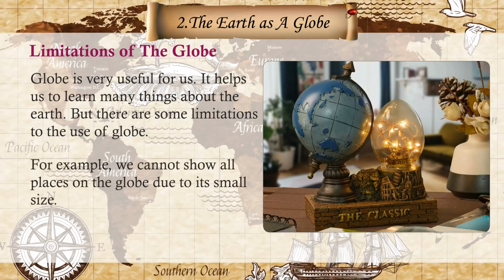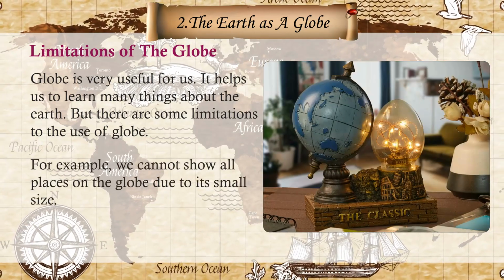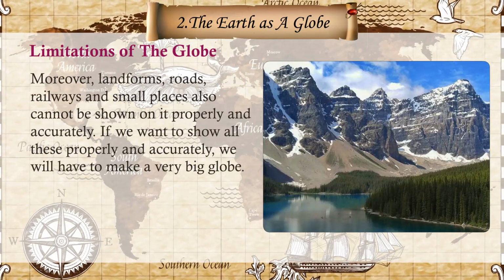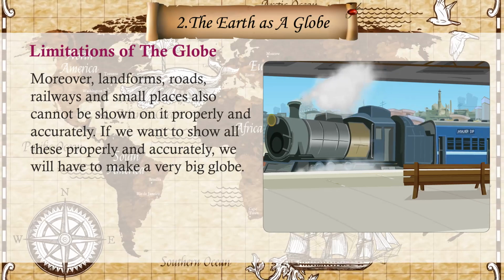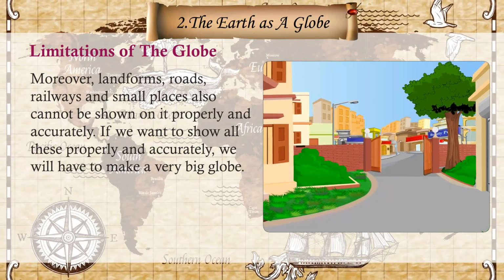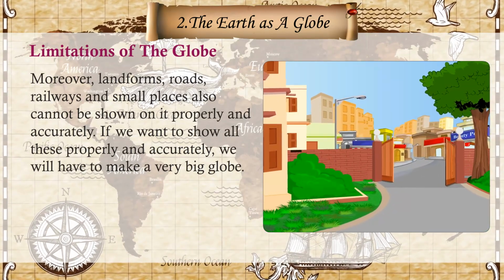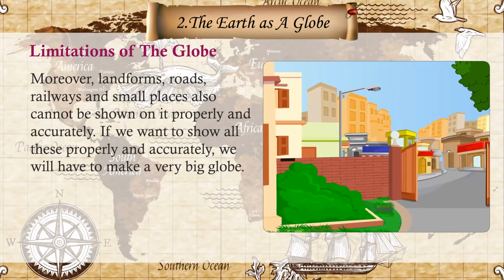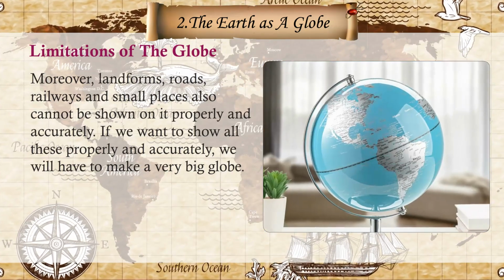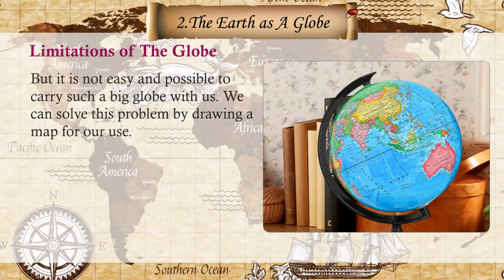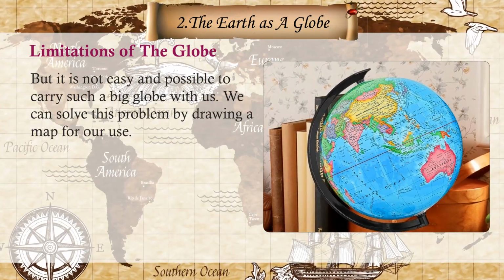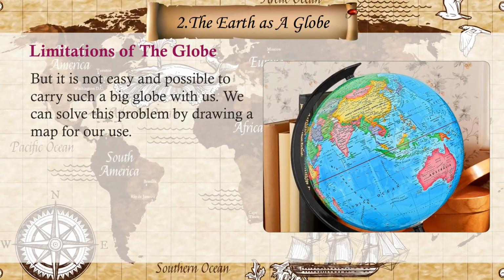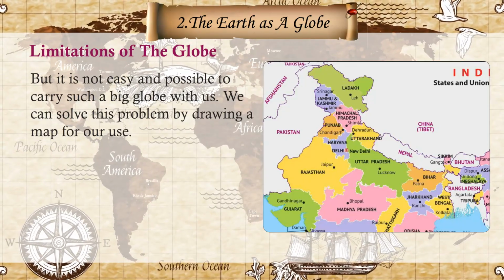For example, we cannot show all places on the globe due to its small size. Moreover, landforms, roads, railways, and small places also cannot be shown on it properly and accurately. If we want to show all this properly and accurately, we will have to make a very big globe. But it is not easy and possible to carry such a big globe with us. We can solve this problem by drawing a map for our use.